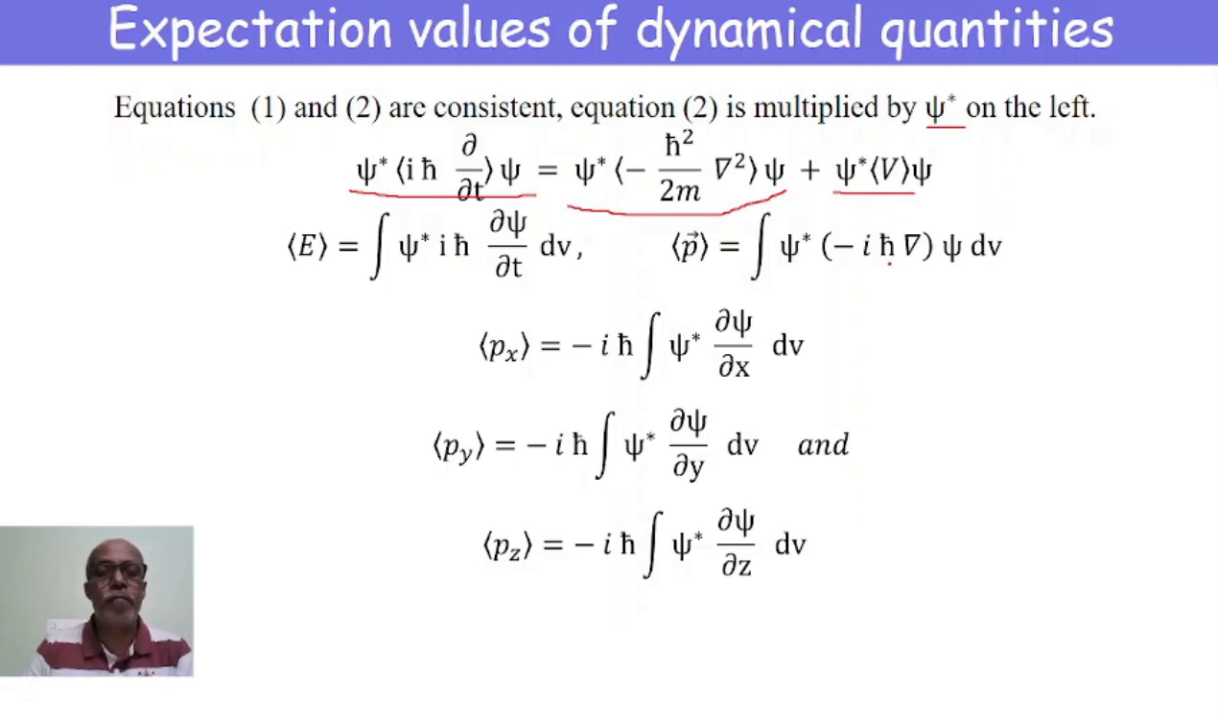And again, the expectation value of momentum along the x-axis, px, is equal to minus i h cross times the integral of psi star dou psi by dou x dx. And py is equal to minus i h cross times the integral of psi star dou psi by dou y dy. Similarly, pz is equal to minus i h cross times the integral of psi star dou psi by dou z dz. So these are the expectation values.